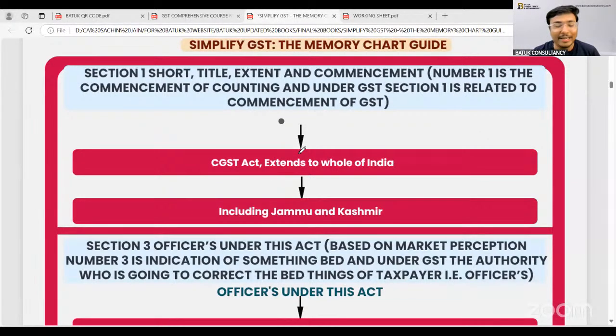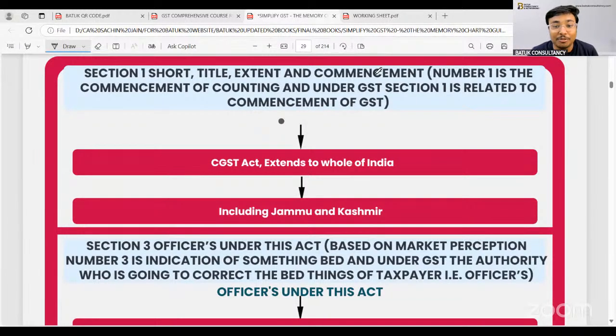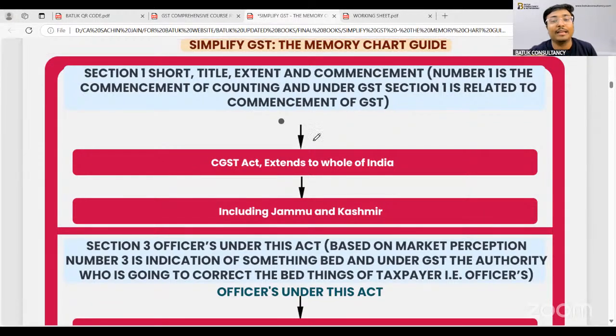It is quite difficult to learn GST from the bare act because there may be certain complex provisions. So we just want to learn it in an interesting way. We want certain examples and certain practical cases. So we have designed these specific types of charts for you, and these charts will cover the complete GST law. The CGST law and the IGST law, the complete thing will be covered through these charts.